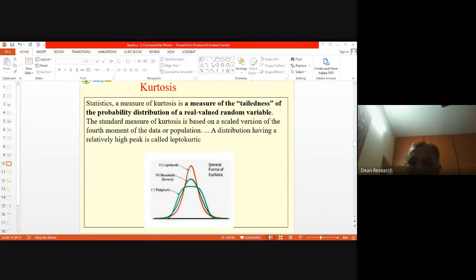Variance is what? You know that. It is the mean of x square minus mean whole square, or in the original formula, summation of (xi minus x bar) whole square divided by n. That's the formula.